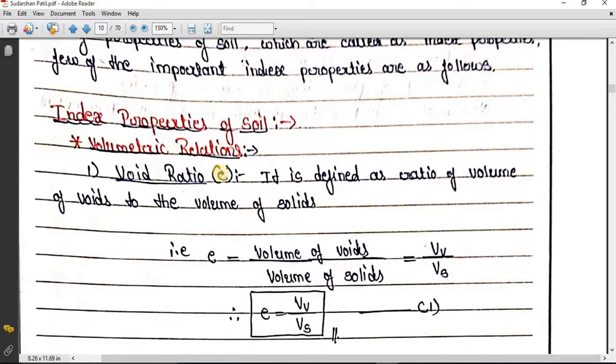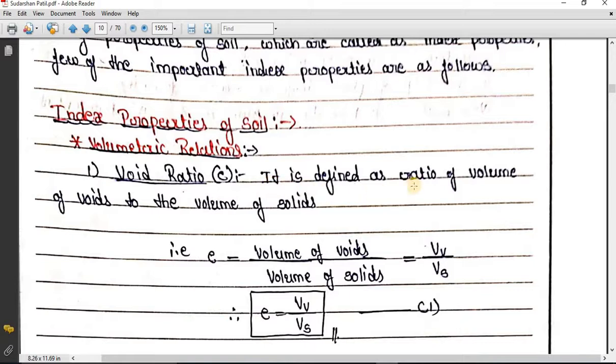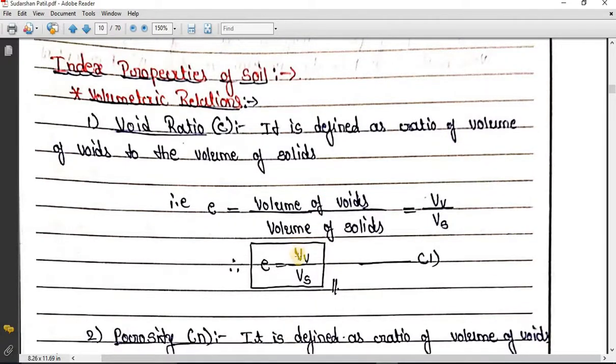So void ratio is denoted by small e. It might look like C, but it is E. It is defined as the ratio of volume of voids to the volume of soil solids. So e is equal to volume of voids divided by volume of soil solids. Volume of voids divided by volume of soil solids is going to give us the void ratio. So this is the first volumetric relation.